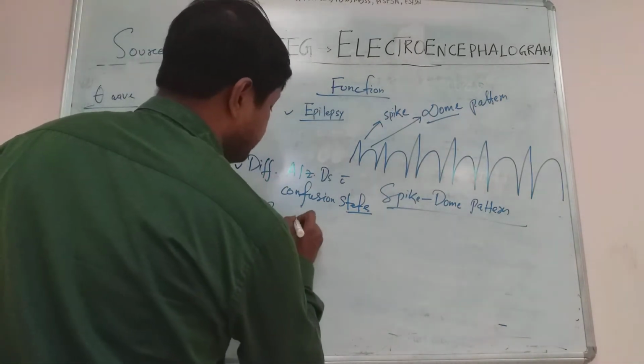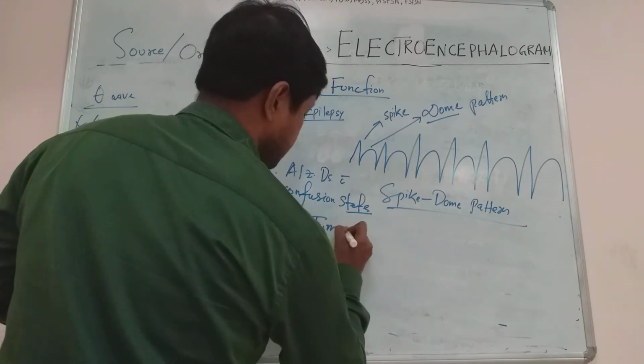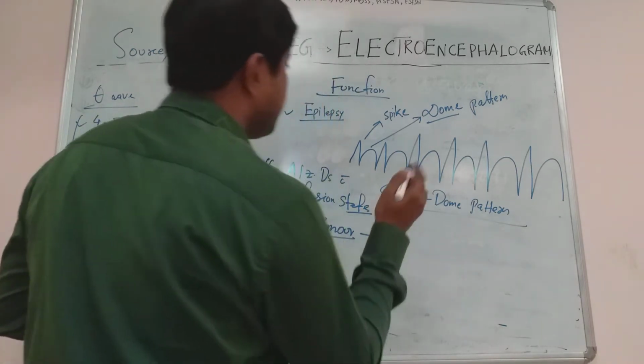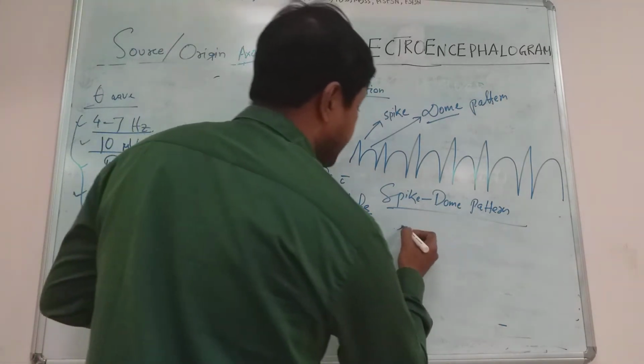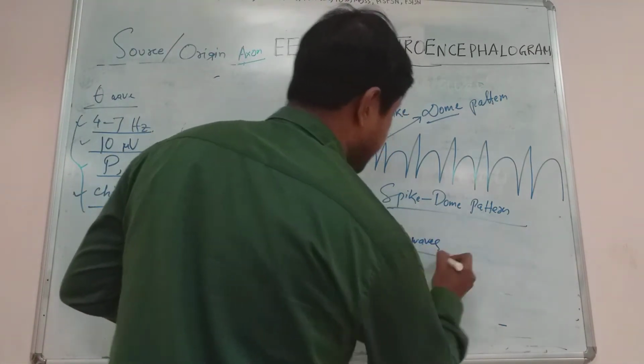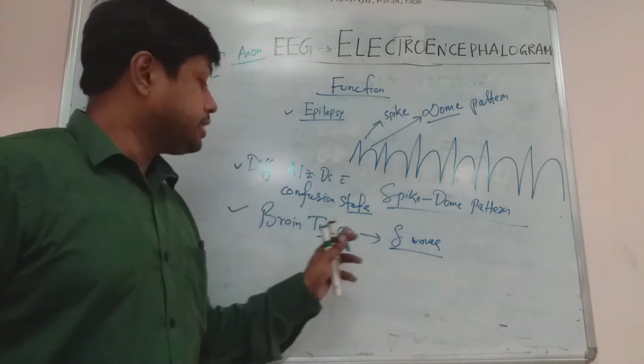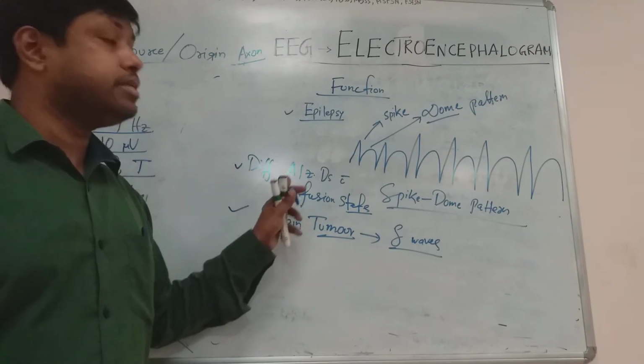The next important one is brain tumor. It helps in the diagnosis of brain tumor. I've already told you that EEG waves can show delta waves. EEG will show delta waves in case of brain tumor. Can you understand? So it helps in diagnosis of brain tumor.